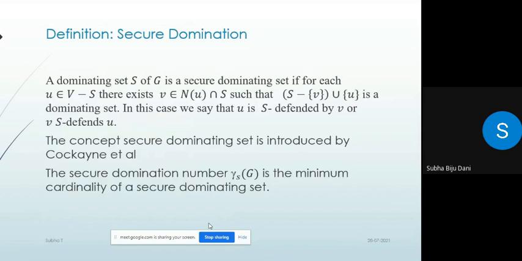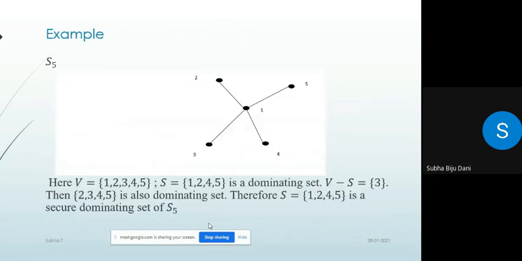Definition of secure domination. A dominating set S of G is a secure dominating set if for each u belonging to V minus S, there exists v belonging to N(u) intersection S such that (S minus {v}) union {u} is a dominating set. In this case, we say that u is S-defended by v, or v S-defends u. The concept of secure dominating set was introduced by Cockayne et al. The secure domination number gamma_s(G) is the minimum cardinality of a secure dominating set. This is an example.